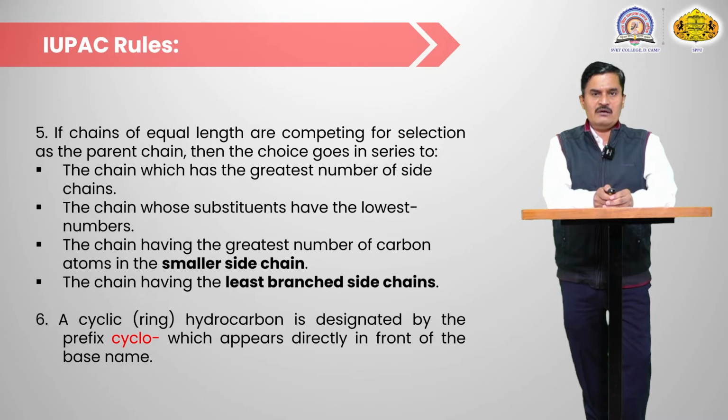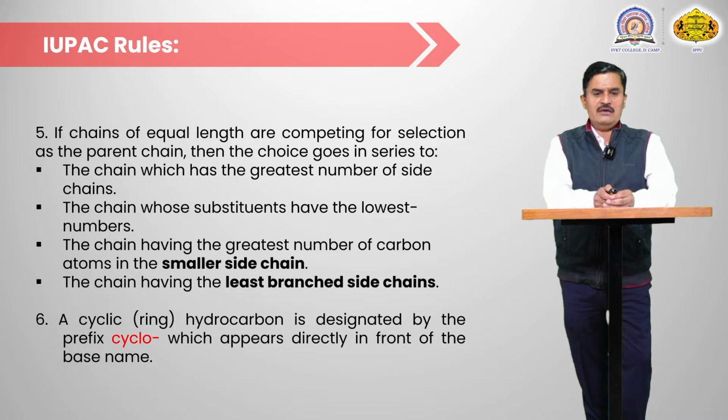If we number using 1, 2, 3 and that has 2 side chains, and another way has the same carbon atoms but only 1 side chain, then select the parent chain having more side chains.